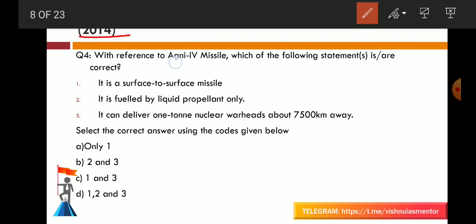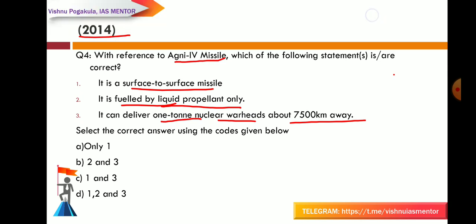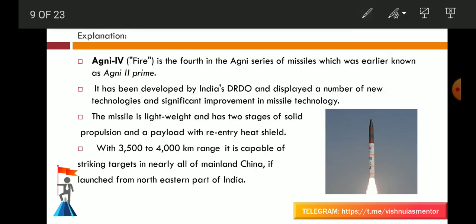With reference to the Agni 4 missile, which of the following statements are correct? One, it is a surface to surface missile. Two, it is fueled by liquid propellant only. Liquid propellant only, they have mentioned. Three, it can deliver a 1 ton nuclear warhead about 7,500 km away. Select the correct answer using the codes given below: only 1; 1 and 2; 1 and 3; 1, 2 and 3. And your answer is A, that is, only the first statement is correct. And let's see the explanation.